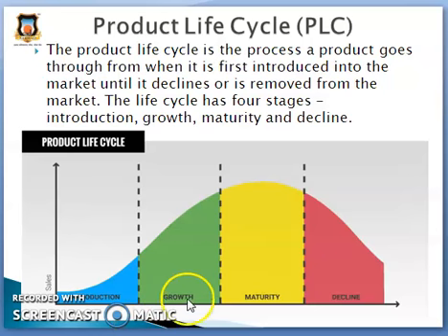Then the second stage is the growth stage of the product life cycle. By the growth stage, consumers are already taking to the product and increasingly buying it. The product concept is proven and is becoming more popular, and sales are increasing.